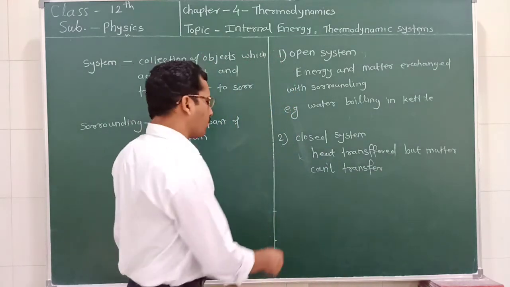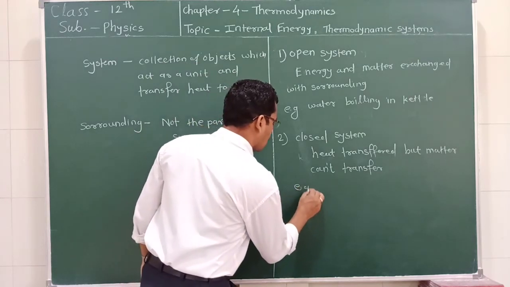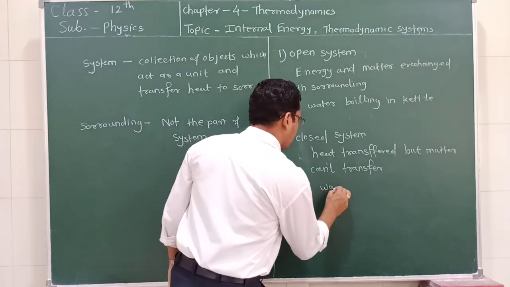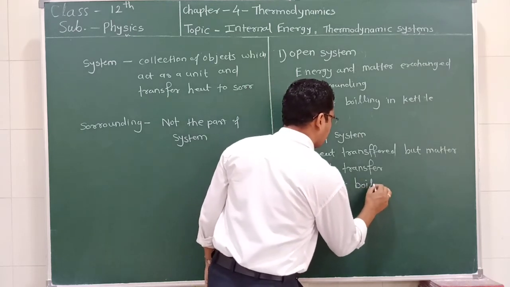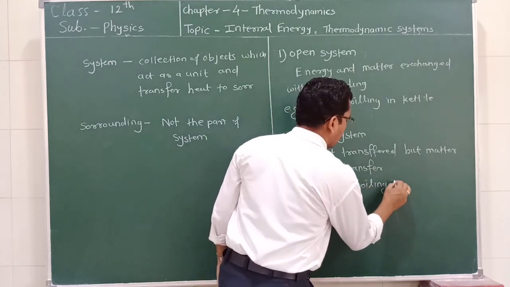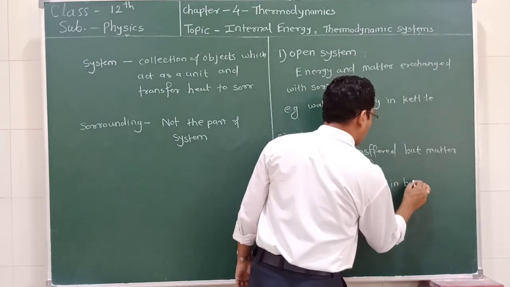What is the example of closed system? It is the water boiling in a boiler.